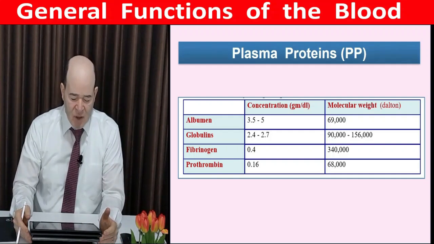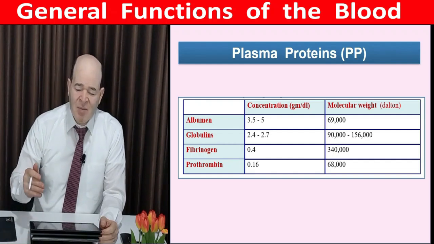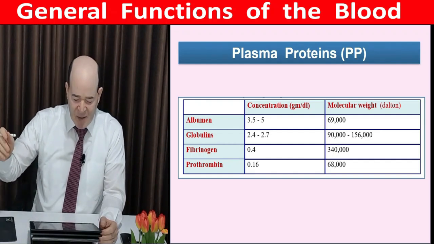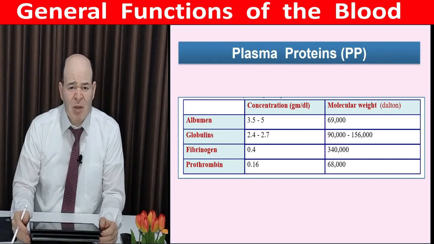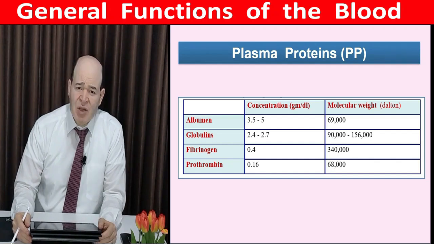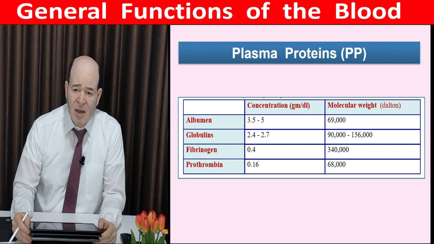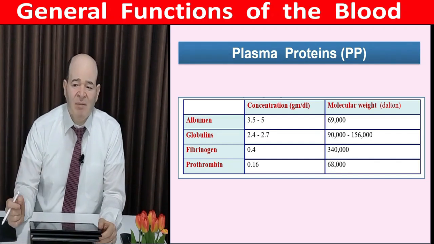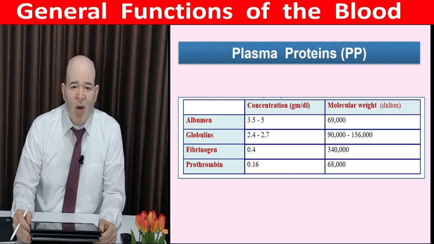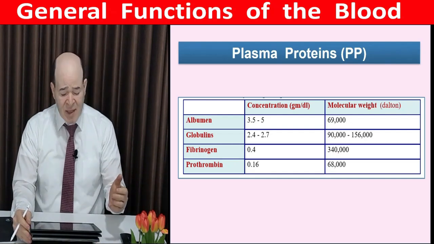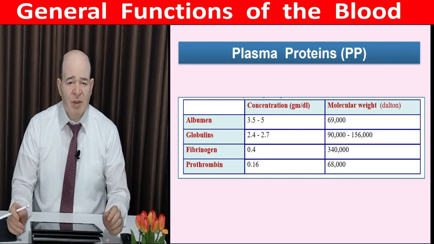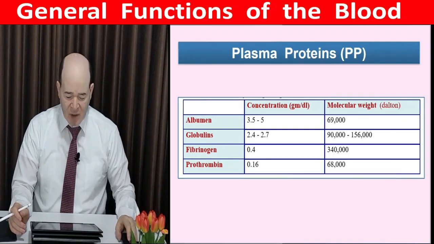Globulins also have a large share, 2.4 to 2.7 gram%. We say globulins because it has many types. Fibrinogen and prothrombin have a small share, but they are so essential because prothrombin is an enzyme that is essential for the process of blood coagulation. Together with it, fibrinogen has an important role in the process of blood coagulation.